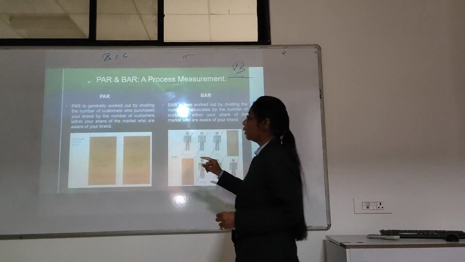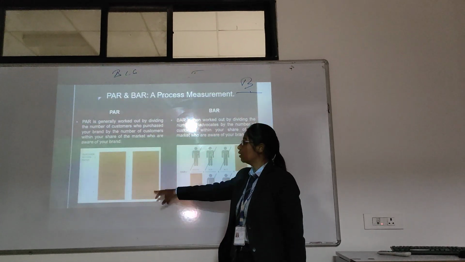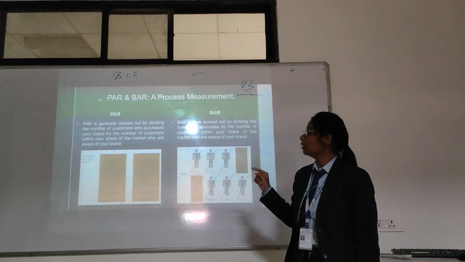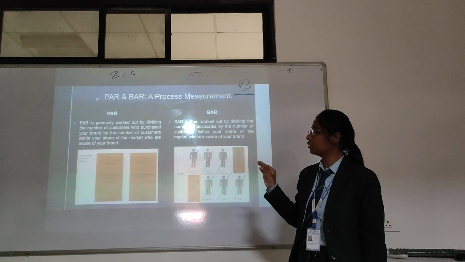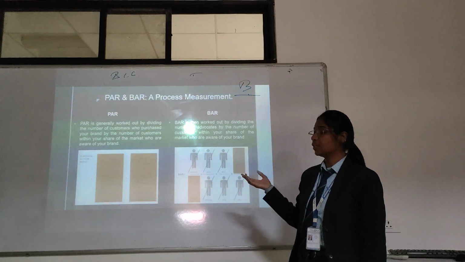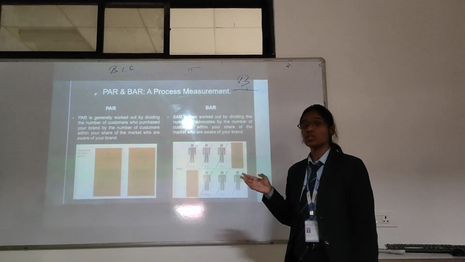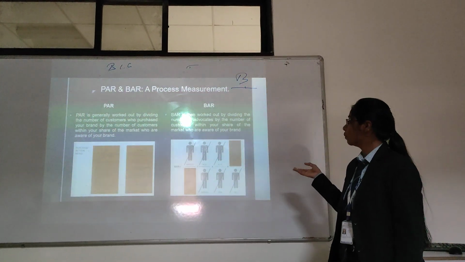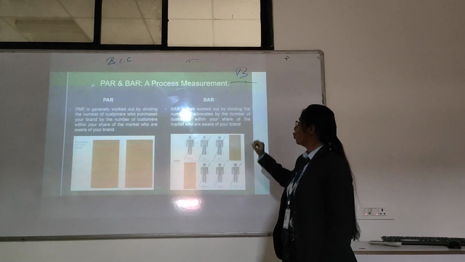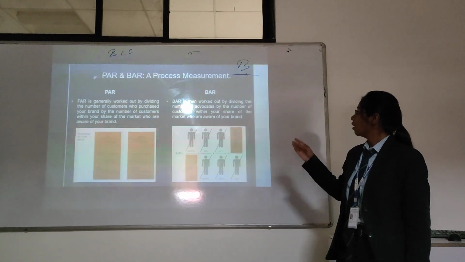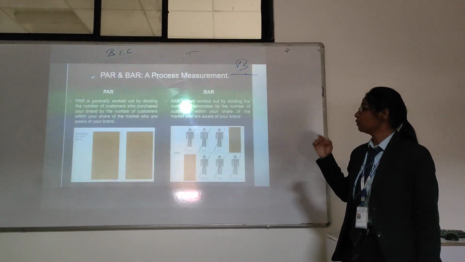So we have to calculate PAR. Then what is the formula for PAR? We can calculate the PAR by the number of customers who purchase your brand and the number of customers within your share who know your market. And how do we calculate the VAR? The number of advocates divided by the number of customers within your share.